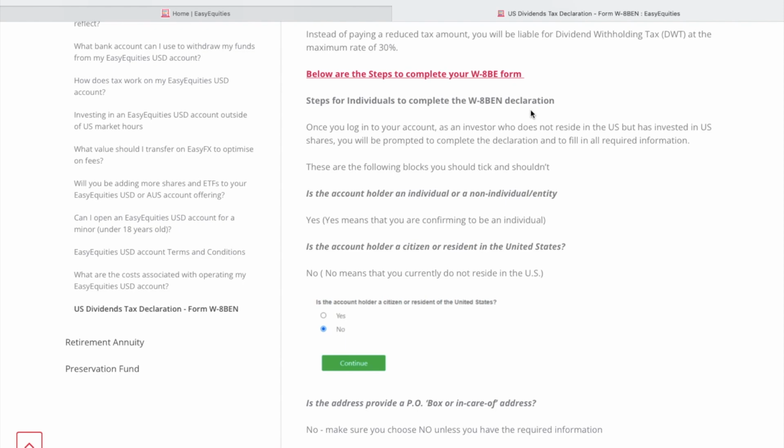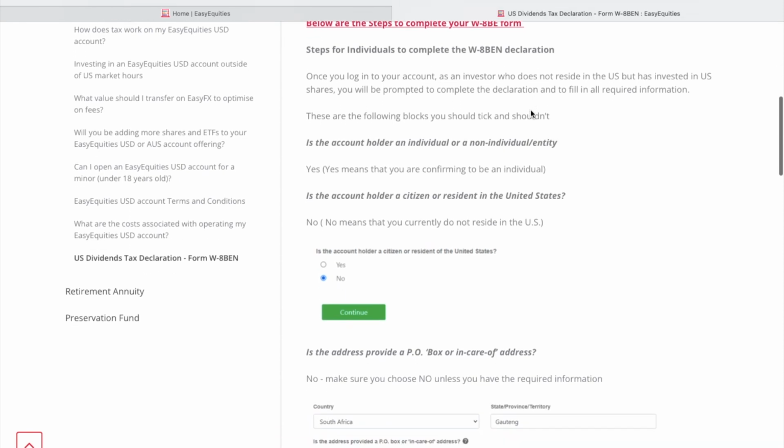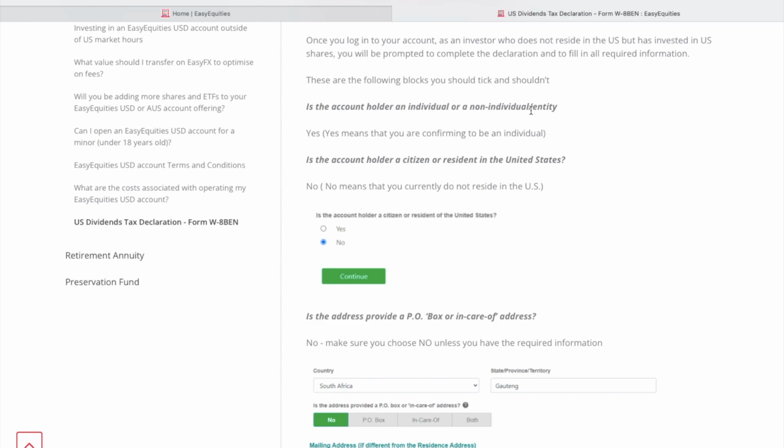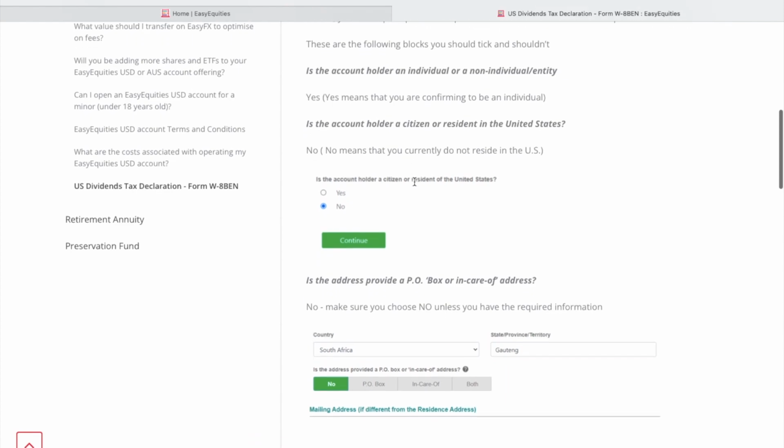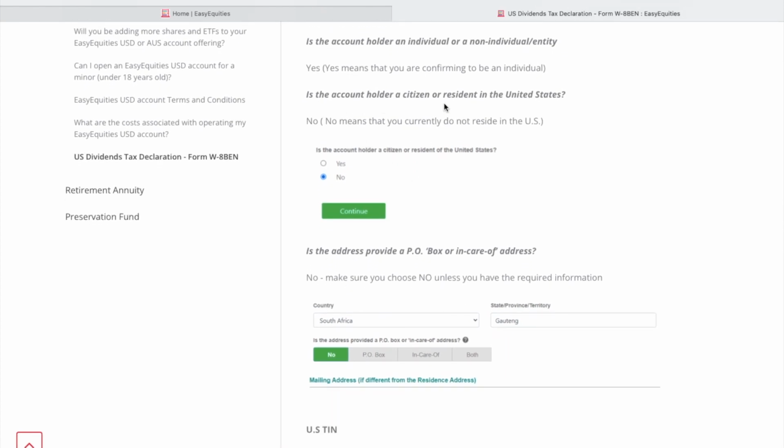So, here are the steps for an individual to complete the W8-BEN declaration. When you log into your account, if you are not invested in stocks in the US, then you won't get the pop-up. But if you are, you will get the pop-up, and you need to complete the form before the 30th of September. Is the account holder an individual or a non-individual or entity? So are you a person or are you a business? If you're a person, the answer is yes, you are an individual.